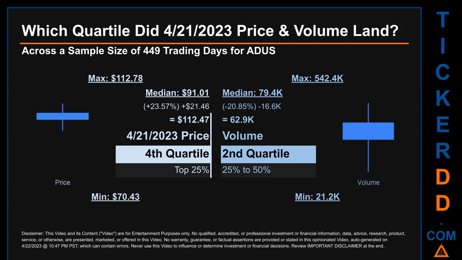Descriptively, ADUS has a median price of $91.01. Therefore, April 21, 2023 price was higher from that middle marker by 23.57%. The day's volume of 62.9 thousand was less than the median by 20.85%.